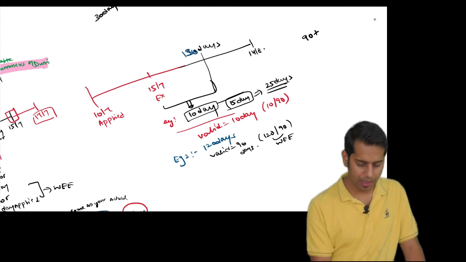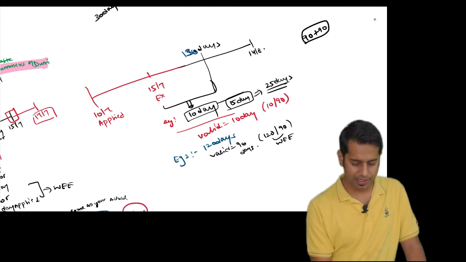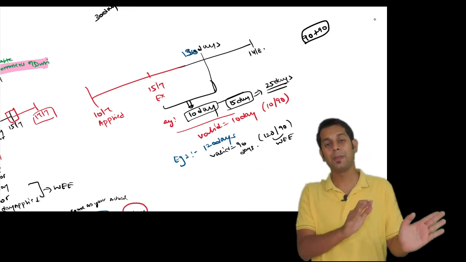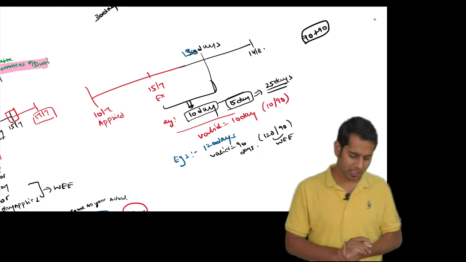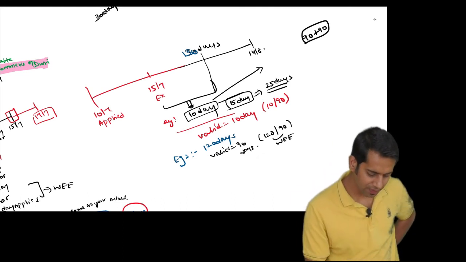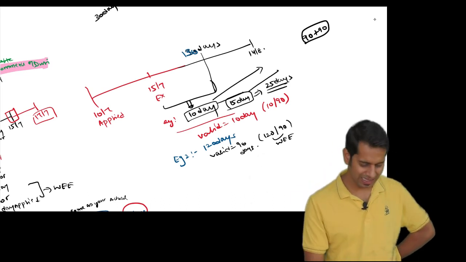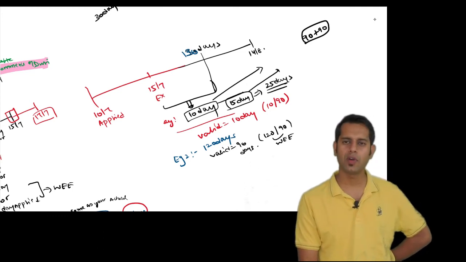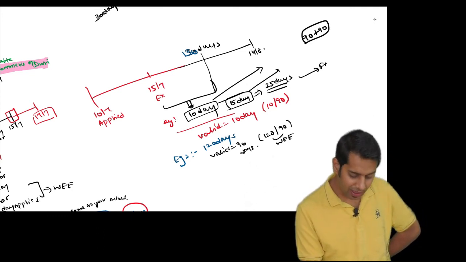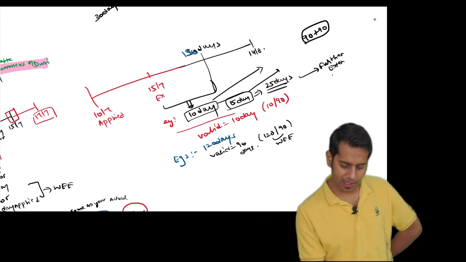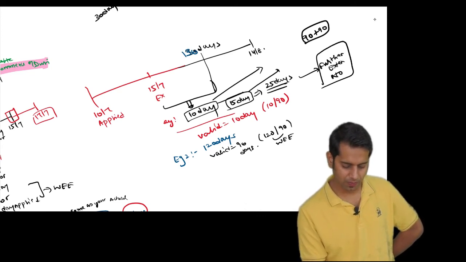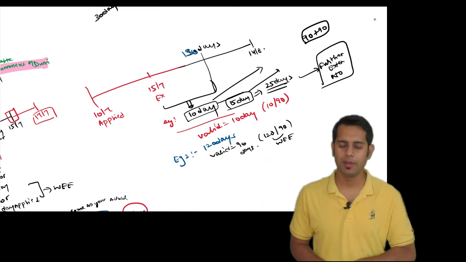See, normally you can take registration for 90 plus 90 days. 90 in the first place and 90 as an extension. Now in the first case I have taken only for 10 days. In the second case I have taken only for 15 days. Can I further take extension? Answer is no. No further extension will be given to you.